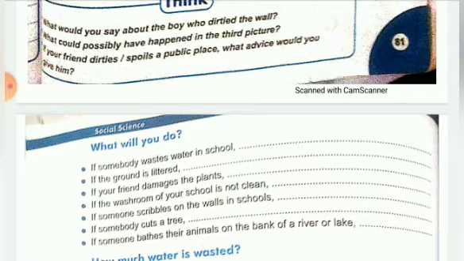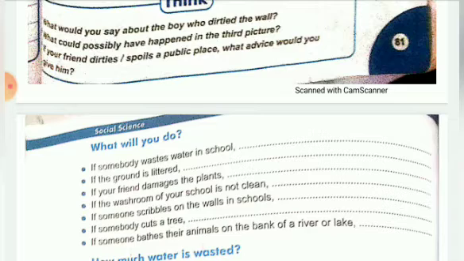If your friend damages a plant, you can tell them, don't pluck the flowers or break the branches. If the washroom of your school is not clean, you can ask the peon who washes it, the washerman, and ask them to clean the washroom.